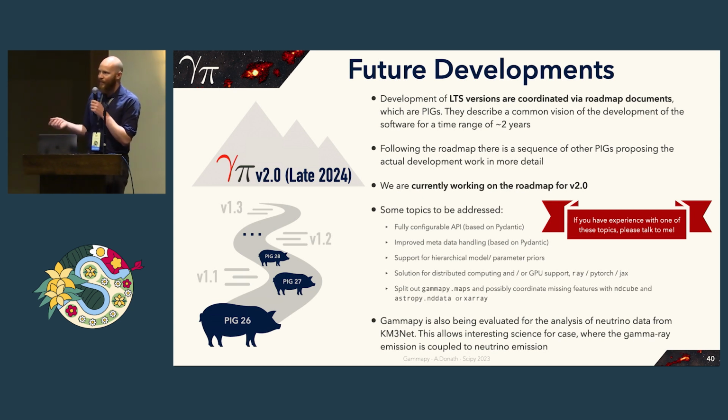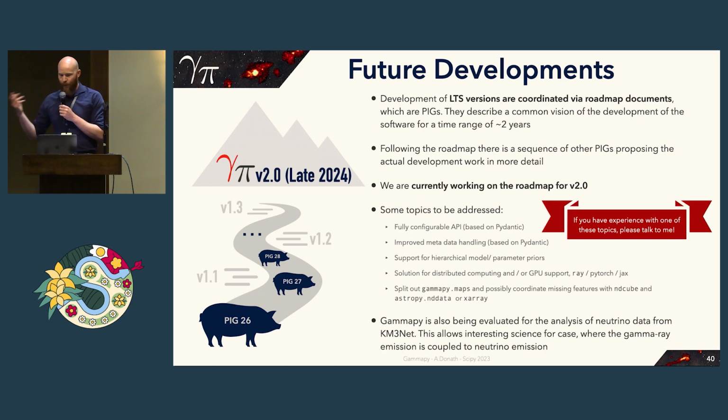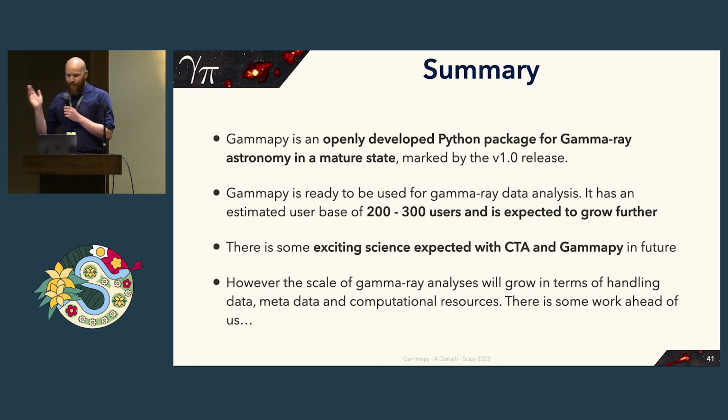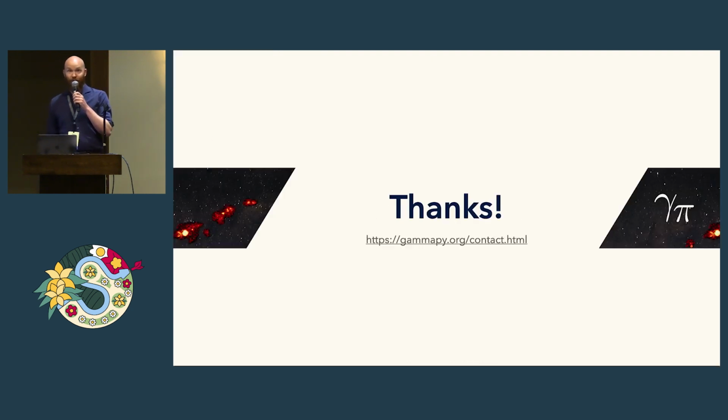Currently, gamma-ray data analyses are very small, but they are going to grow. So if you have some experience with this, please talk to me. Gammapy is an openly developed Python package for gamma-ray astronomy in a mature state, marked by the 1.0 release. It's ready to be used for gamma-ray data analysis of all kinds. It has currently an estimated user base of 200 to 300 users, but it is expected to grow even further. In general, there's some exciting science expected with the Cherenkov Telescope Array and Gammapy in the future. However, the scale of these analyses will really grow, so we have some work to do on getting scalable analysis with Gammapy. So thanks a lot for your attention.